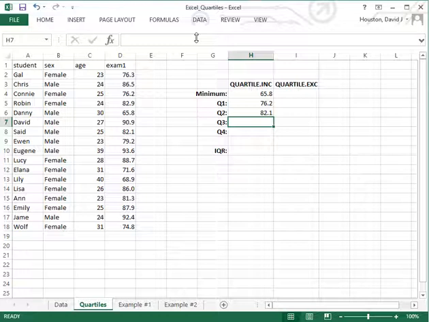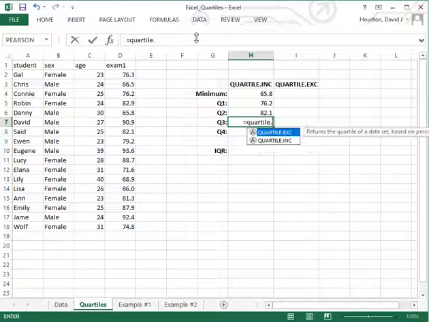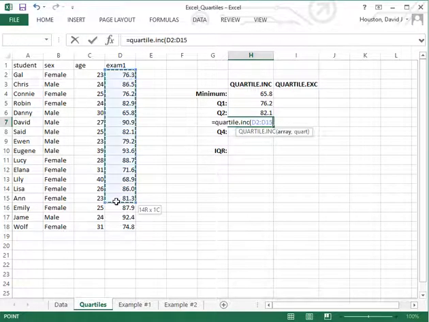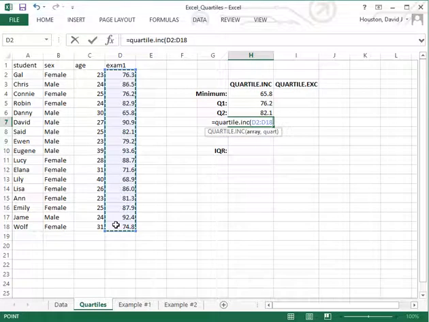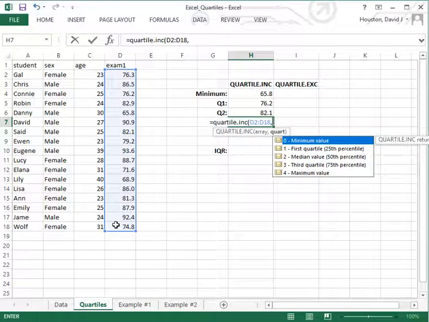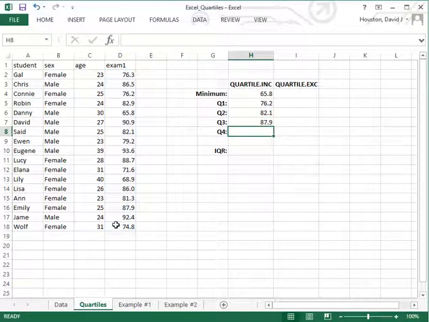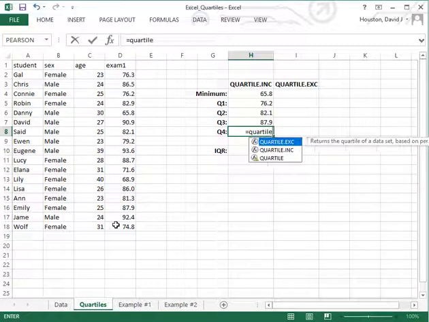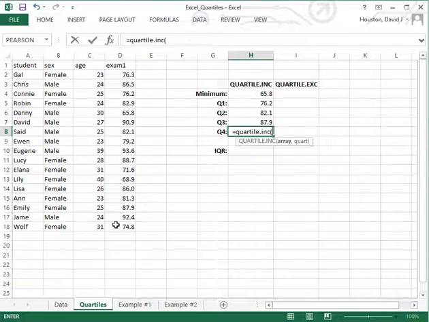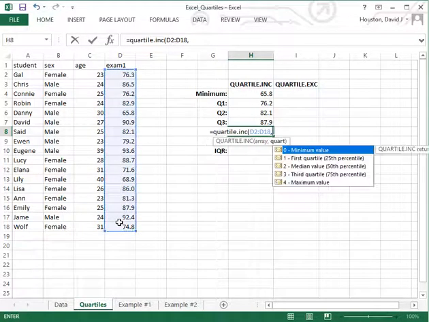I'll do the same thing for the third quartile, Quartile.INC for the function name. Select and highlight the data range for the variable, comma, and now I'll type in 3, close parenthesis, hit return. And for the fourth quartile, which really is the maximum value, equal, again, Quartile.INC, open parenthesis, highlight the data range, return now.